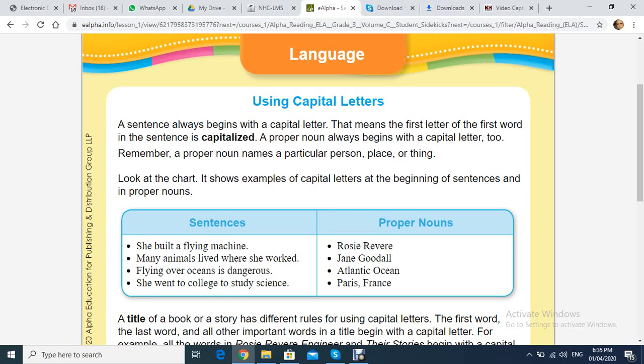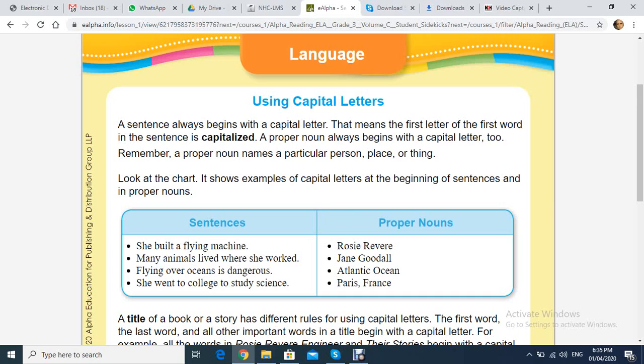Number four, the proper nouns. What are the proper nouns? The proper nouns are the names of people, places, or things. Okay?